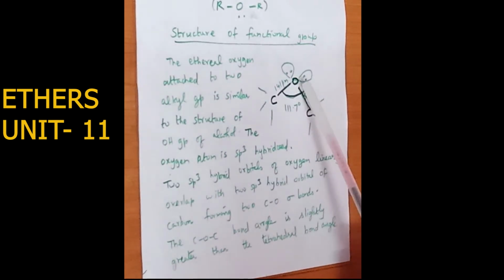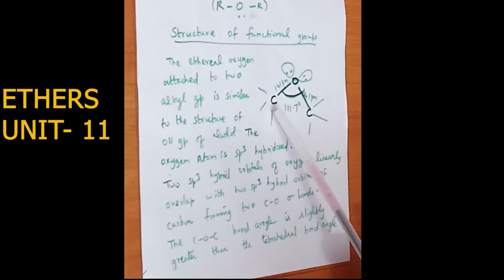The orbital formed by the overlap of one s orbital with three p orbitals is called an sp3 hybrid orbital. So two sp3 hybrid orbitals of oxygen linearly overlap.